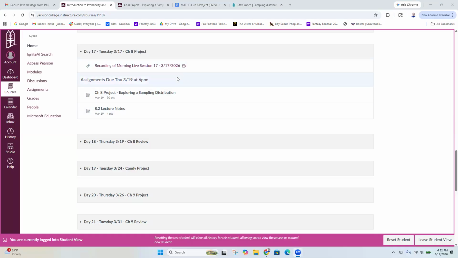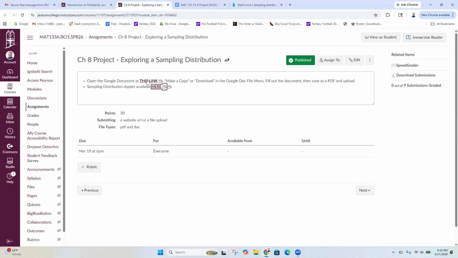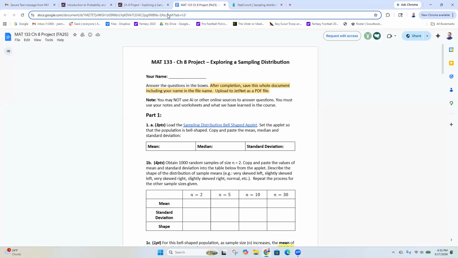But today we're going to look at the Chapter 8 project. If you click in Canvas on the Chapter 8 project, exploring a sampling distribution, there's two links in there. One for the Google document where we're going to put our answers, and another one for the sampling distribution applet, which is in StatCrunch, but you don't need to sign into StatCrunch.